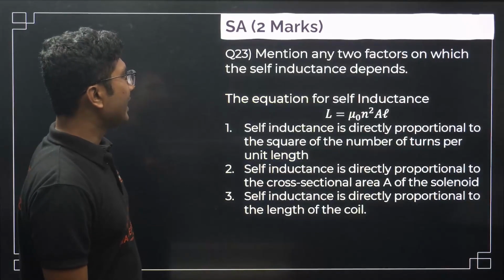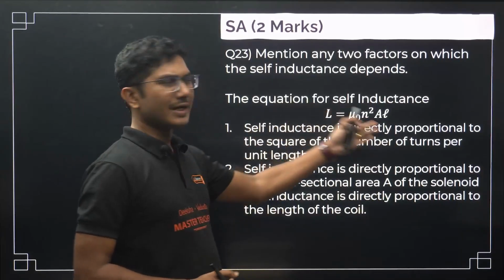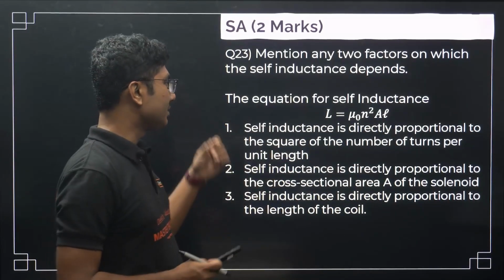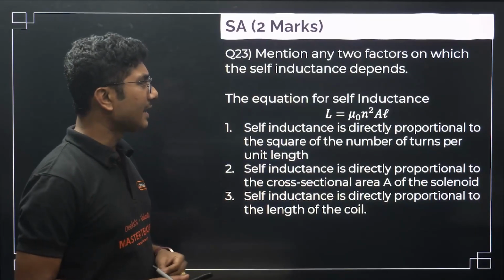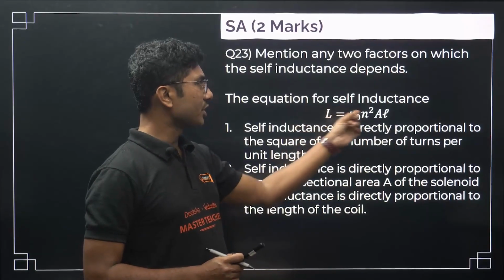Next, mention any two factors on which the self-inductance depends. You can remember the equation of self-inductance, so that will be helpful for you to answer this question. Self-inductance is directly proportional to the square of the number of turns per unit length, so it is proportional to n square.